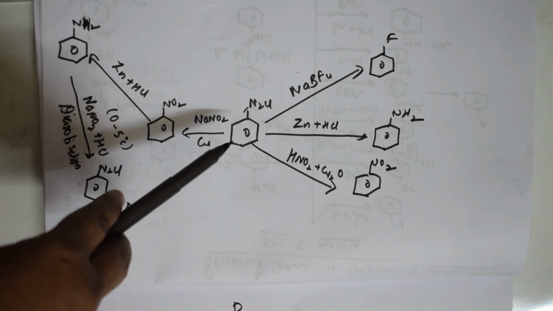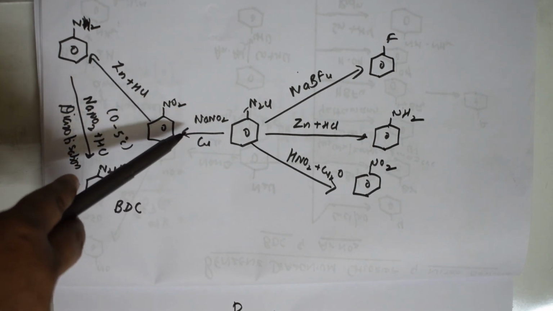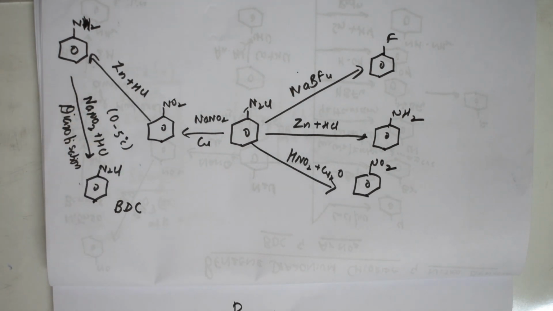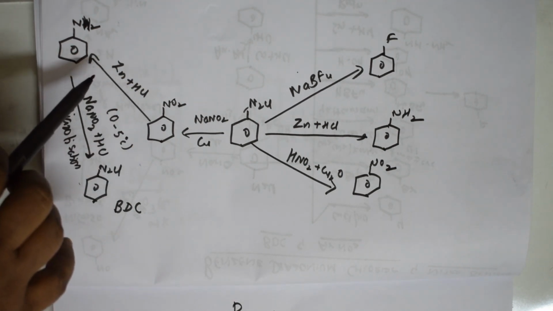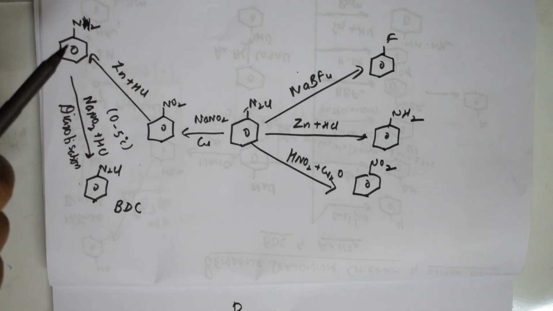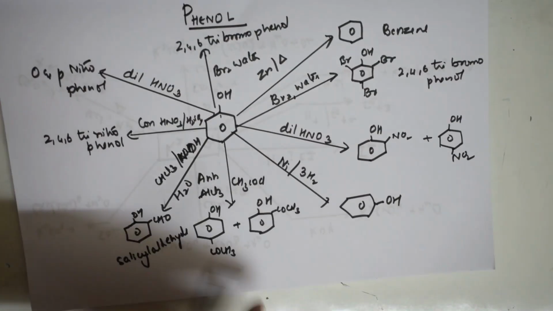Further, BDC can be converted using NaNO2, which in the presence of acid is nothing but HNO2 plus water. So finally we are getting it from nitrous acid, correct? Now, nitrobenzene further, in the presence of Zn and HCl, gives aniline. Aniline, using the diazotization reaction, I convert to BDC. Simple. Okay. Right.